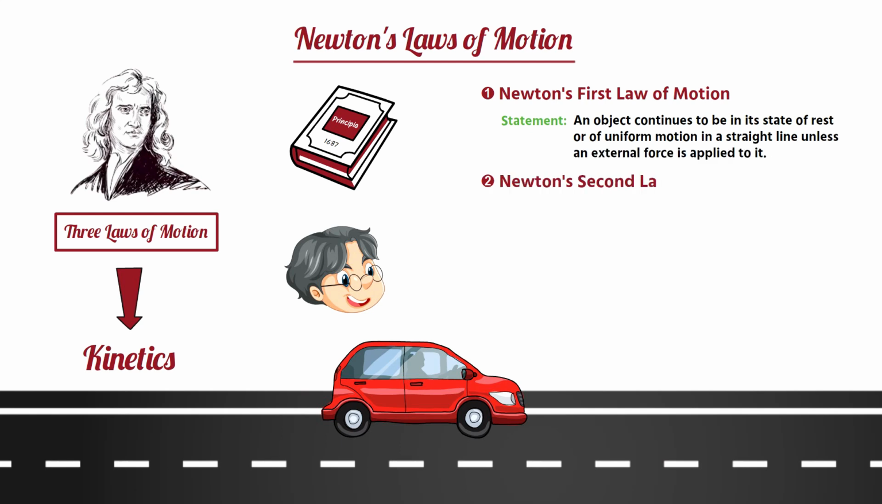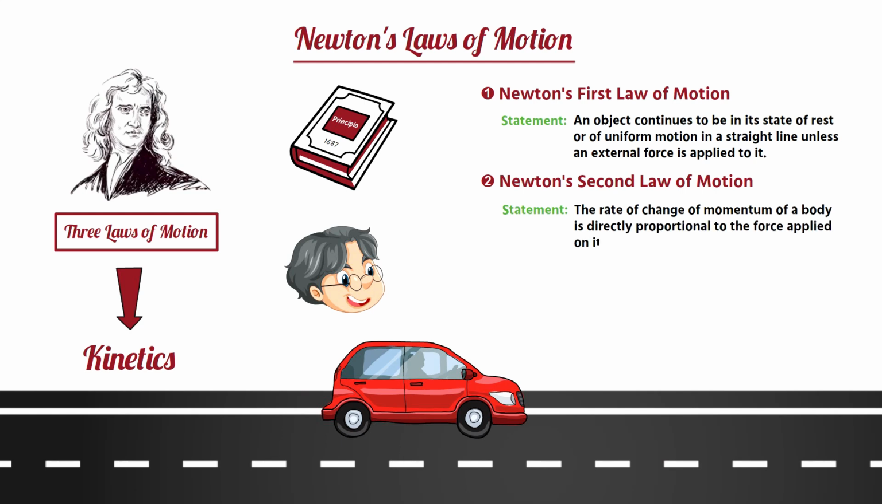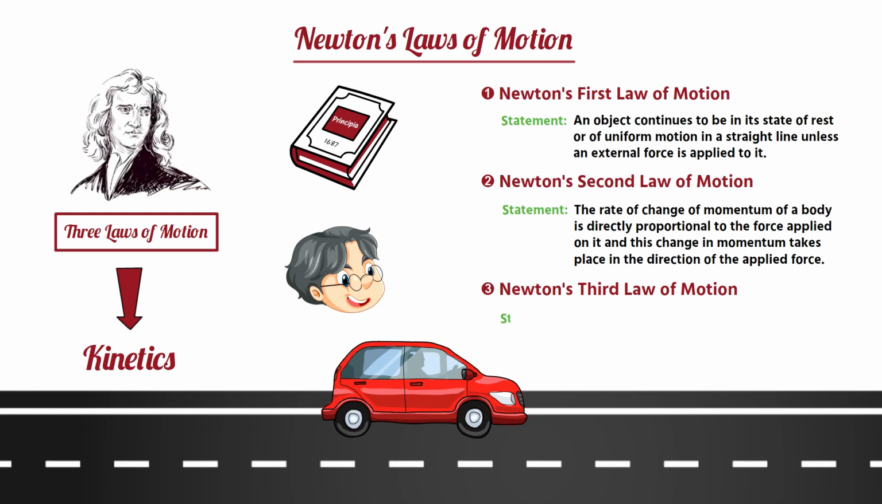Newton's second law of motion. Second law states that the rate of change of momentum of a body is directly proportional to the force applied on it, and this change in momentum takes place in the direction of the applied force. Newton's third law of motion. Third law states that to every action there is an equal and opposite reaction. Now, it's time to explain these laws. So let's start.